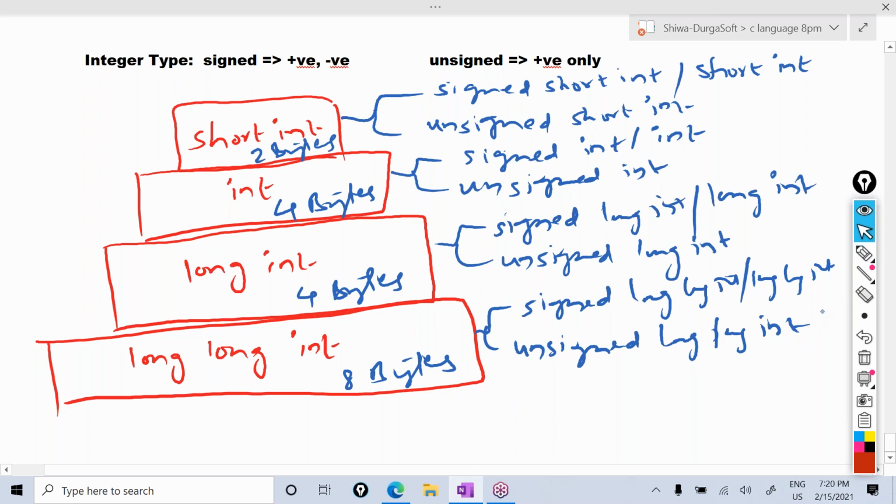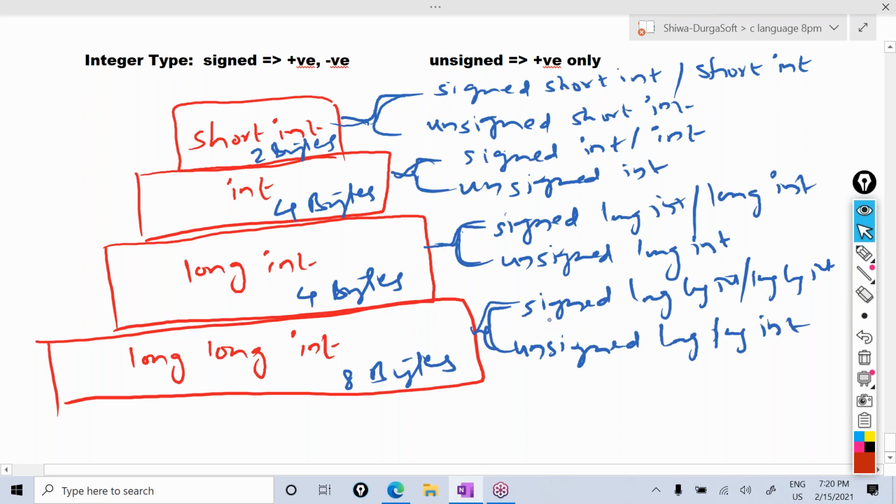So in every integer type, again two types are there. One is signed, another one is unsigned. So signed short int, unsigned short int. Signed int, unsigned int. Signed long int, unsigned long int. Signed long long int, unsigned long long int.